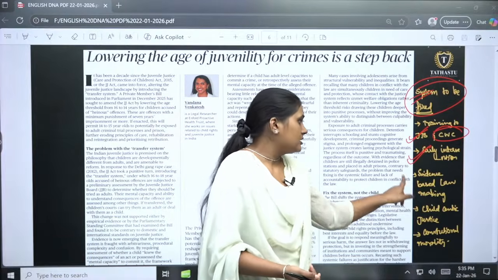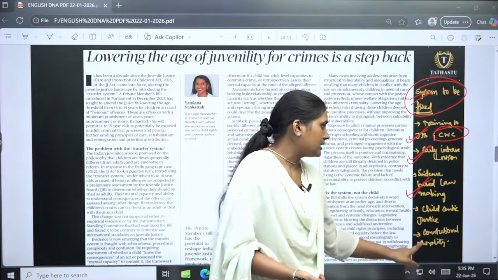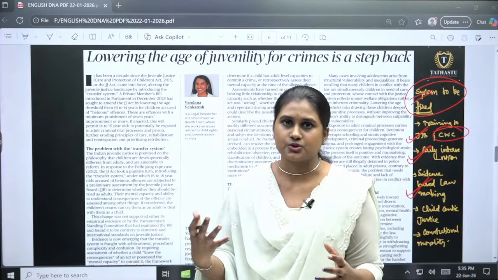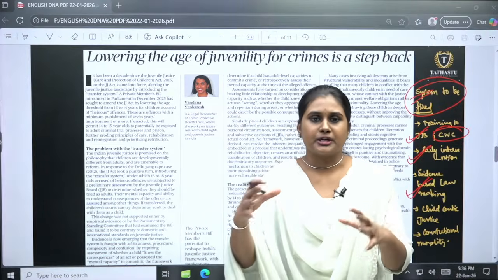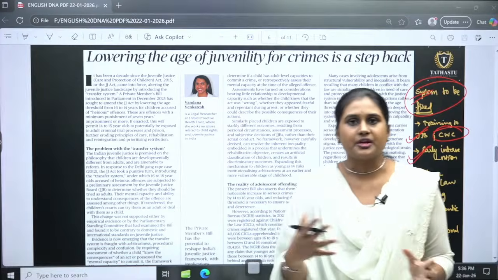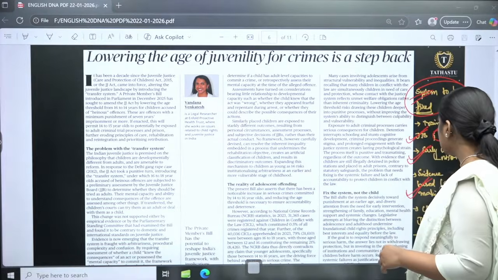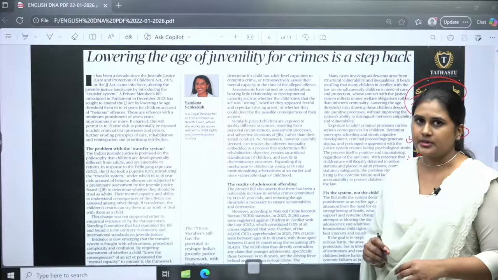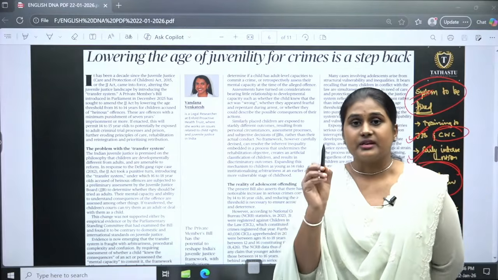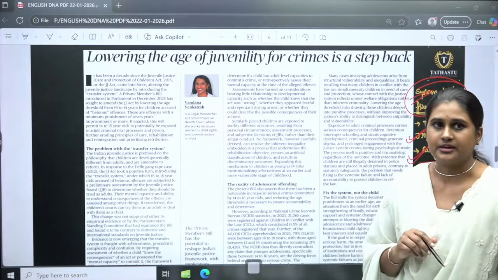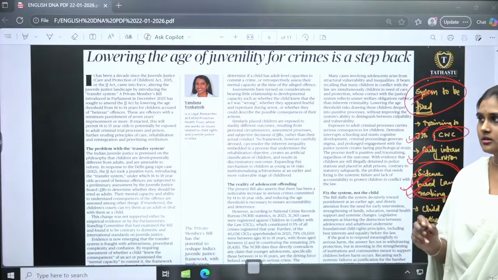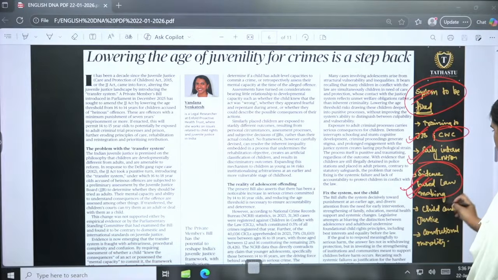Okay? And there should be evidence-based law making as well. As we say, it will otherwise lead to unequal outcomes for everybody, right? It is not objective, it is subjective, it may vary from child to child. So here we should bring evidence-based law making, as our NCRB has shown very little contribution of child offenders, right? So based on evidence only we are supposed to act, instead of doing it blindly. This is what they are telling.